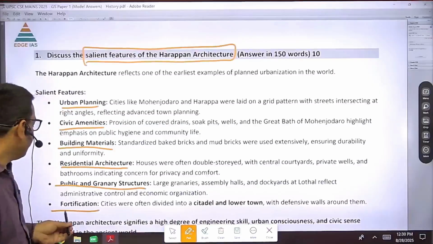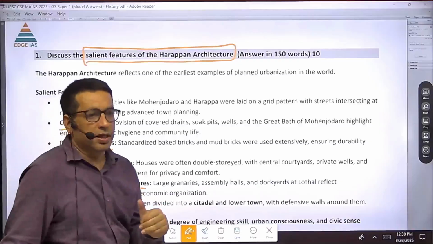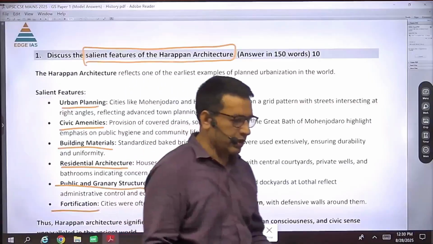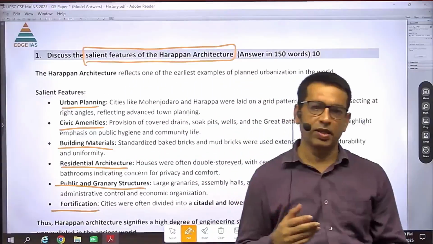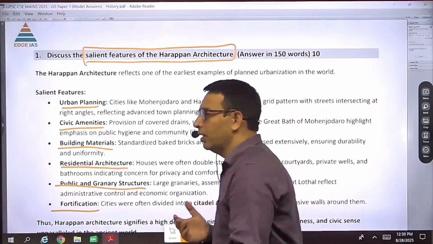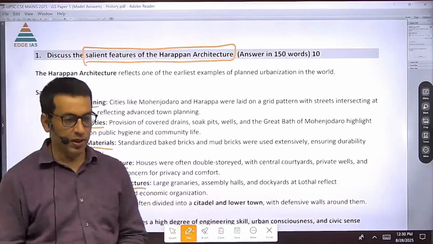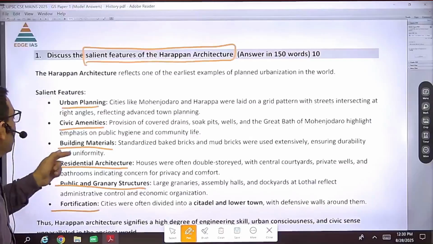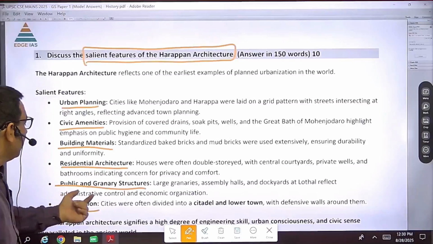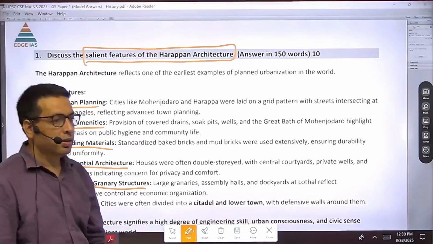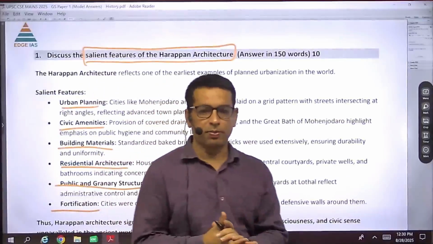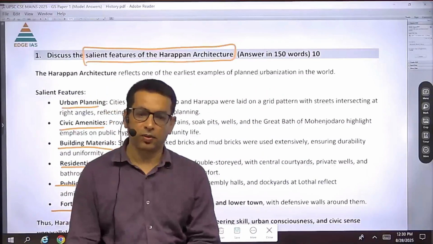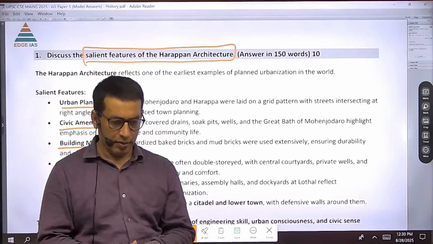Along with that, as we don't have the decipherment of a literary source for the Harappan period, we can make a guess that probably they had a sense of insecurity because of the occurrence of floods and invasion as well. So we find that urban planning, civic amenities, building materials, residential architecture, public and granary structures, and fortification could be the features of Harappan architecture. So in the intro part, you can write that they had a very flourishing kind of economy.